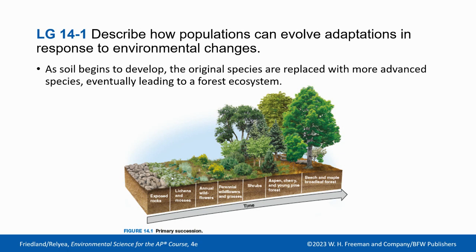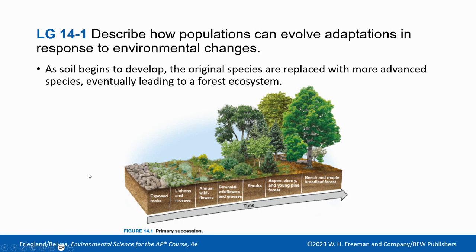Once these lichens or mosses attach themselves to the rock, they also put out a chemical which dissolves the rock a little bit and gives them the nutrients from the rock that they need, like phosphorus for DNA and nitrogen and things like that. After the lichens and mosses start to die off, they create a little bit of soil from their decomposing matter, and that soil is going to be good enough for our annual wildflowers.